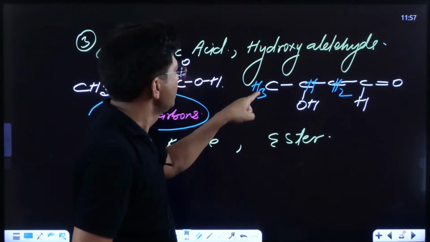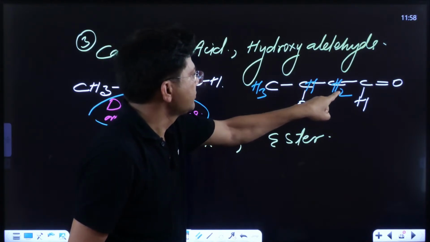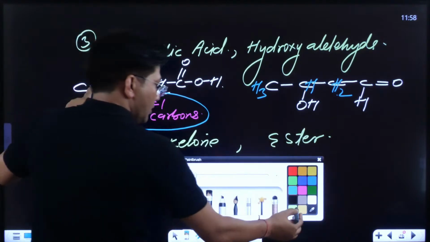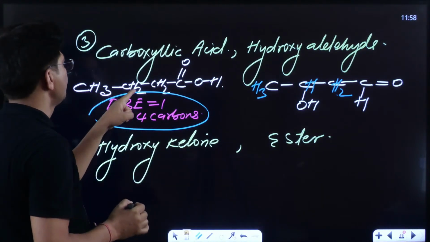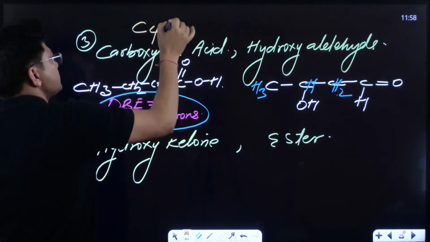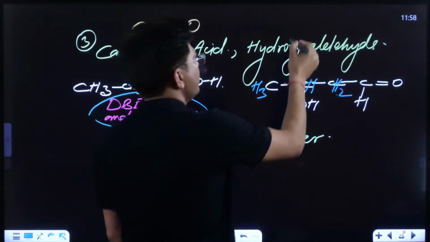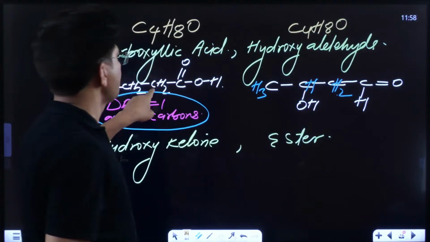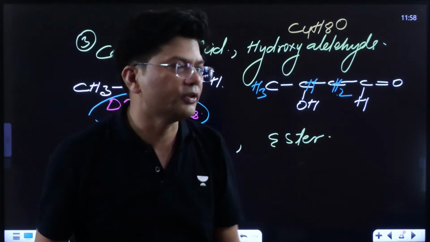So 3 hydrogens, 3 plus 1 is 4, 4 plus 2 is 6, and 1 is 7, and 1 is 8. All of them will have the same molecular formula, C4H8O2. This was carboxylic acid and this is hydroxyaldehyde. Their functional group changed, so they are functional isomers.